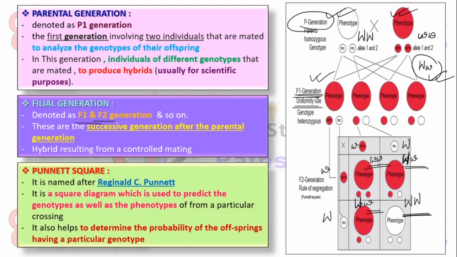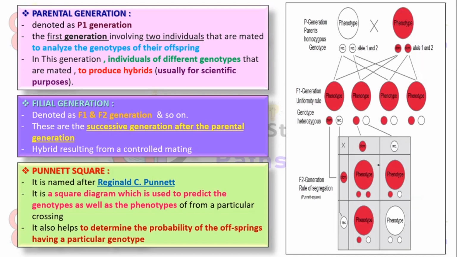So Punnett square is very much useful to determine the probability of the upcoming offsprings for a particular genotype.